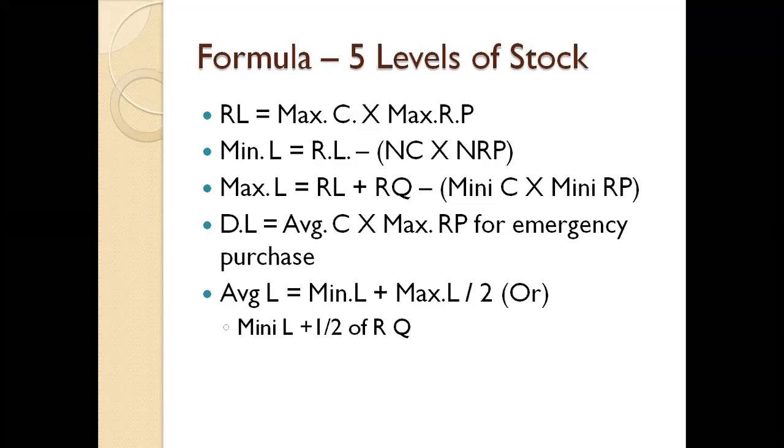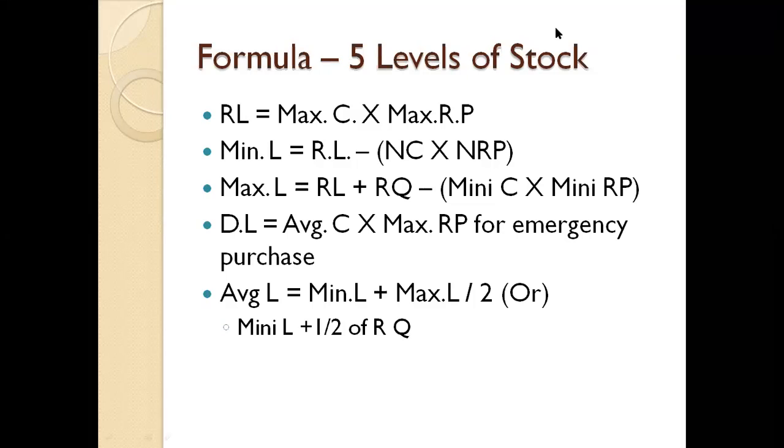And the next one is minimum level. MIN means minimum, L means level. So how to calculate minimum level? The formula is equal to reorder level, RL. What is a reorder level? We already calculated that previously. So the calculated answer will be the reorder level, minus NC, normal consumption into normal reorder period.